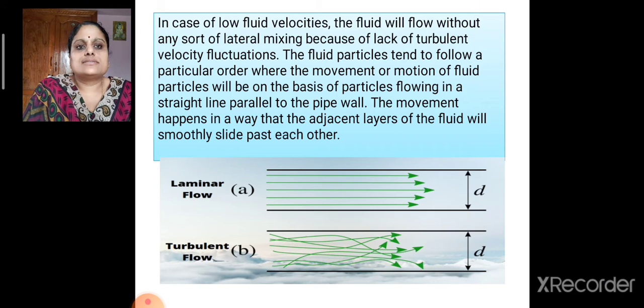The fluid particles tend to follow a particular order, where the motion of fluid particles is on the basis of particles flowing in a straight line parallel to the pipe wall. The movement happens in a way that the adjacent layers of the fluid will smoothly slide past each other. That is, laminar flow or streamline flow is possible only in liquids with low fluid velocities. If the velocity exceeds a particular value, it will become turbulent.